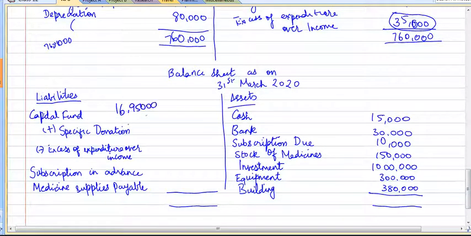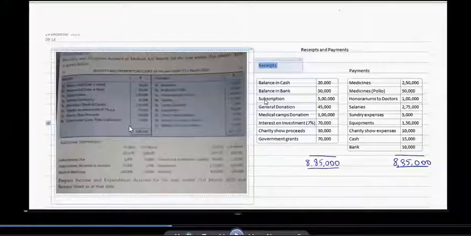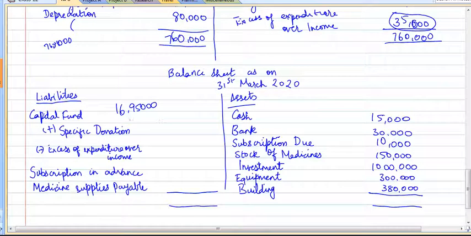And there is a specific donation, medical camps donation, of 1 lakh, and we have an excess of expenditure over income, which we need to deduct from the capital fund, which is 35,000.